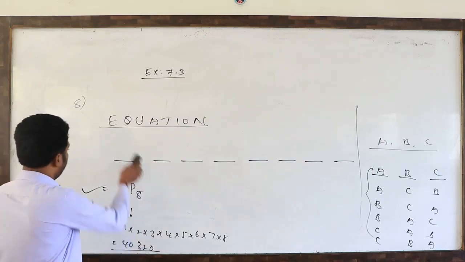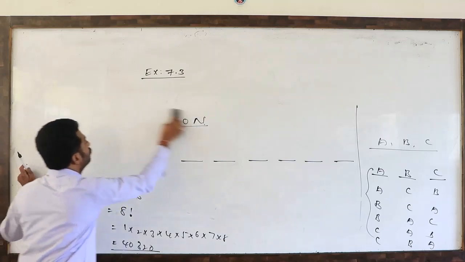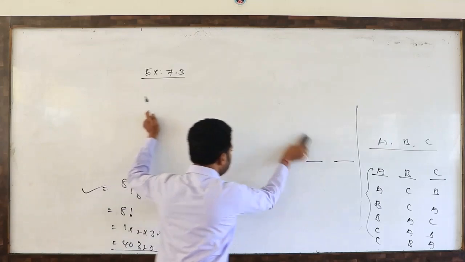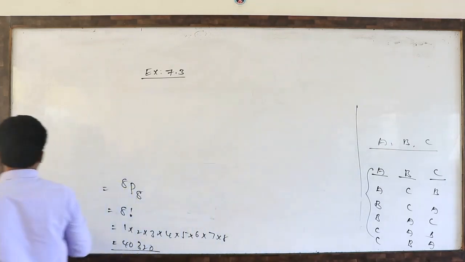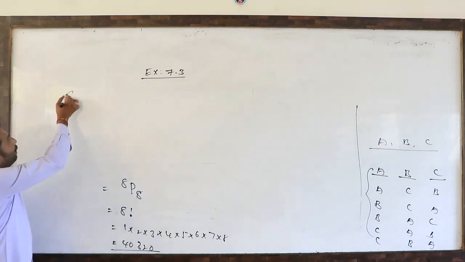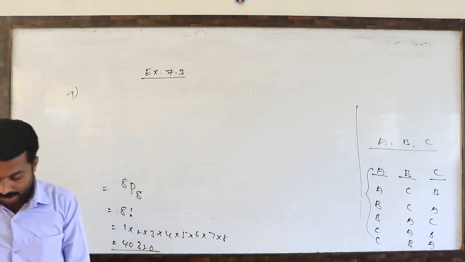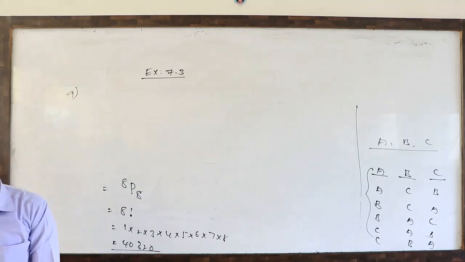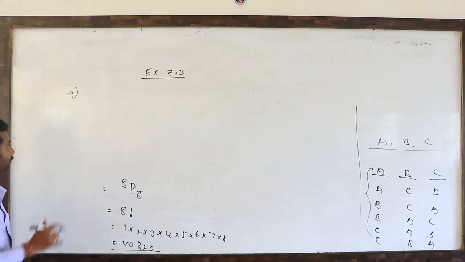Next, question number 9. How many words with or without meaning can be made from the letters of the word Monday?